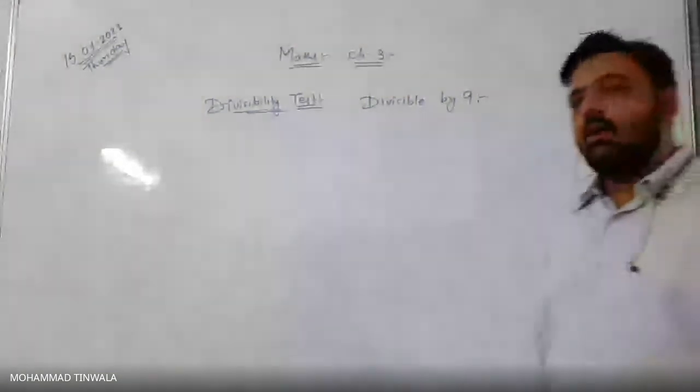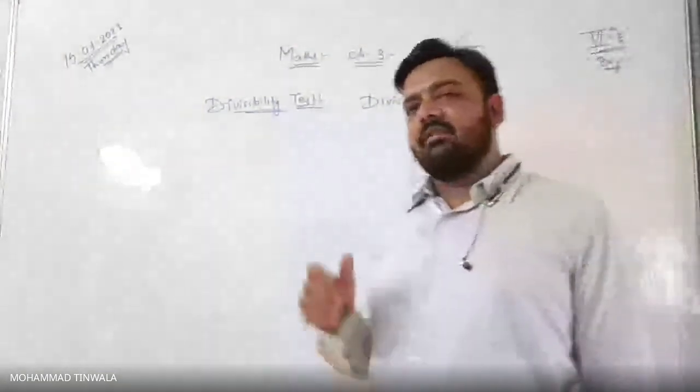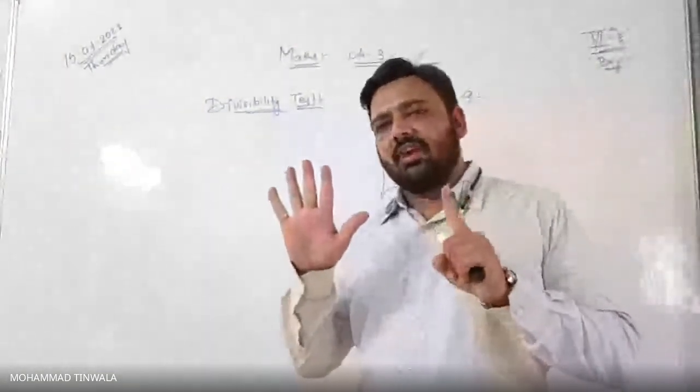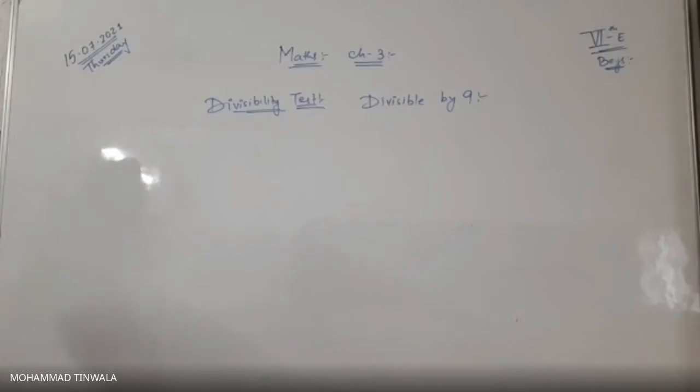Very good. How can we recognize whether a given number is divisible by 6 or not? Sir, for 6 we have to check that the number is divisible by 2 and 3. If the number is only divisible by 2 or only divisible by 3, it is not divisible by 6. If the number is divisible by 2 and 3 both, it is divisible by 6. Very good, beta.